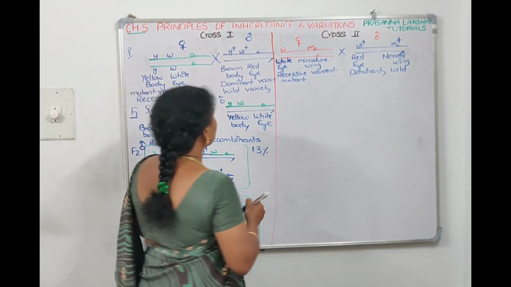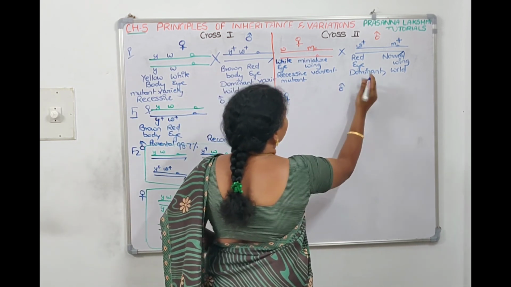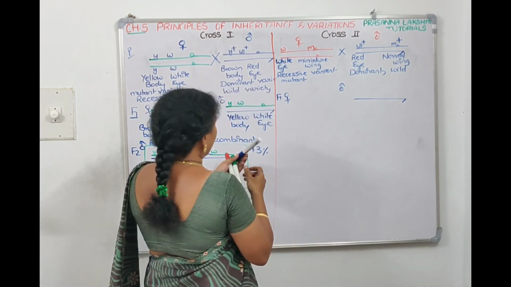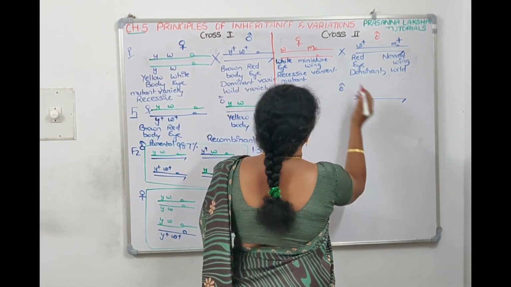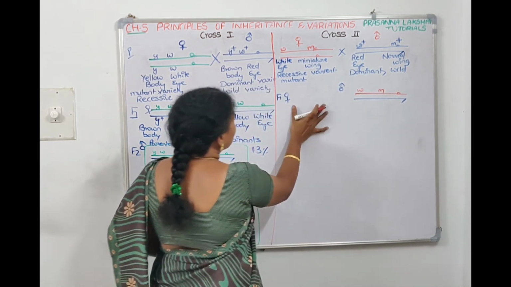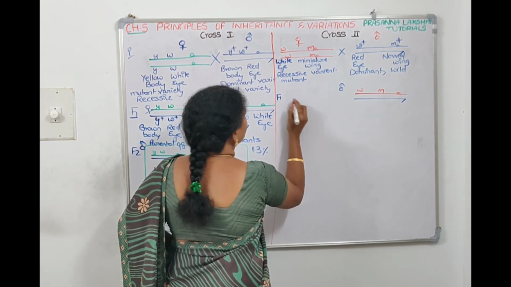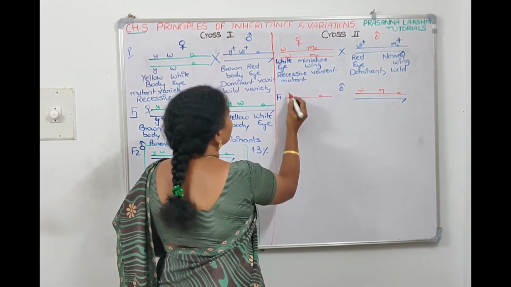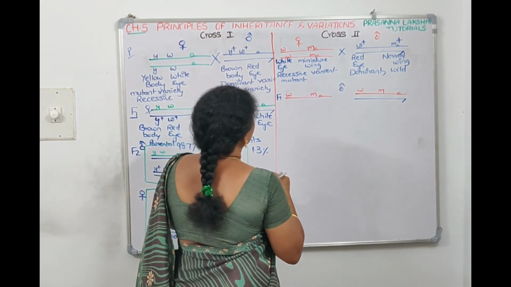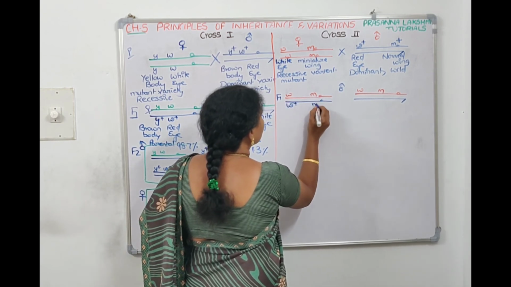Let us see. In the F1 generation, one daughter and one son. For the son, the father is going to give the Y chromosome, right? And the mother is going to contribute the X chromosome. So this chromosome will come, W and M. For the daughter, the mother will give one X chromosome, and the father will give one more X chromosome. So the father has given this chromosome, W plus and M plus, right?